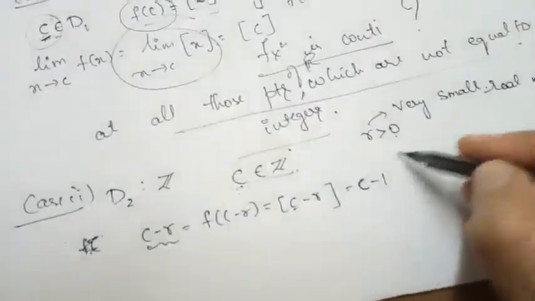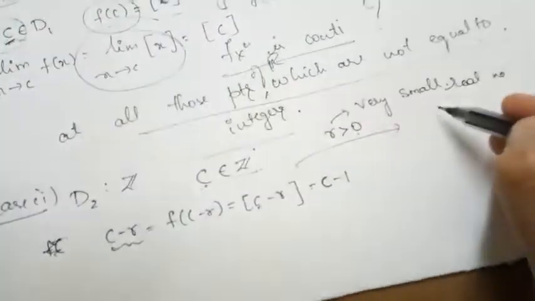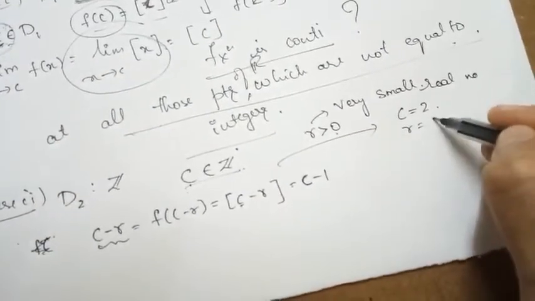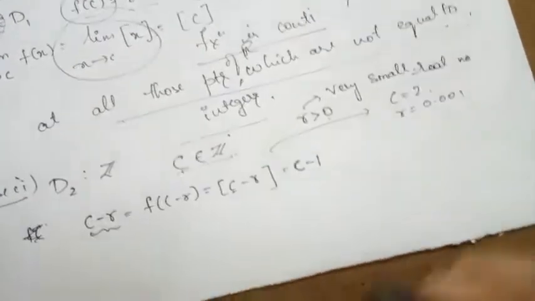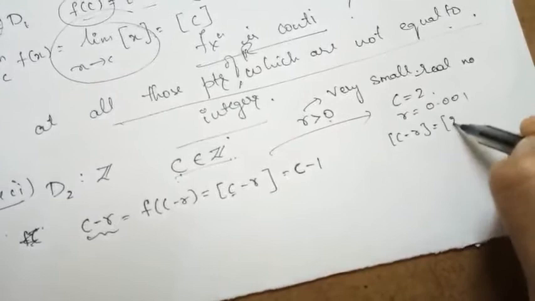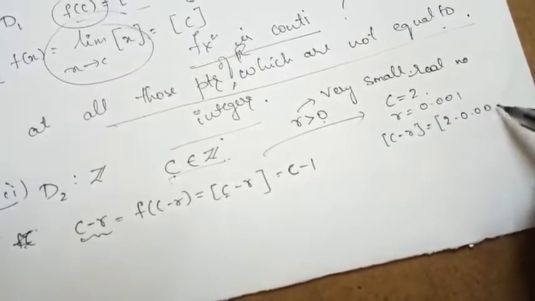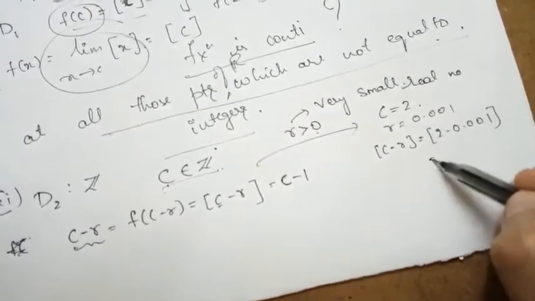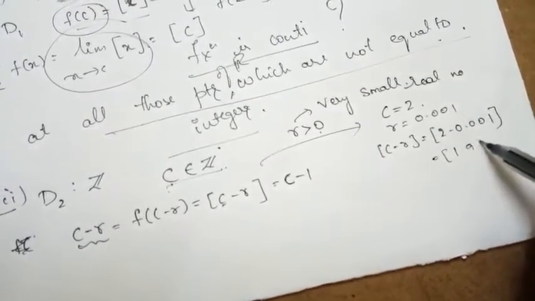Suppose I explain this by taking a random example: choose C equal to 2 and R equal to 0.001. Then what is the value of box C minus R? It will be equal to 2 minus 0.001, which is clearly 1.999.